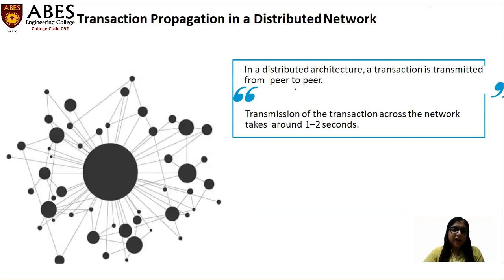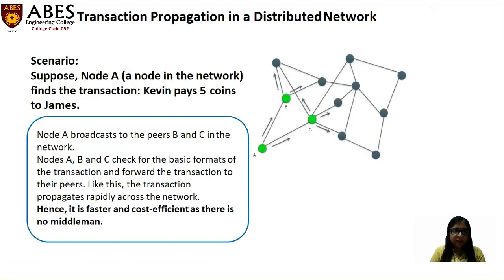Basically, in a distributed architecture, a transaction is transmitted from peer to peer. The peer to peer algorithm works in this way to propagate the transactions from one node to other nodes. So transmission of the transaction across the network takes around 1 to 2 seconds, right? It will work just like the peer to peer method.